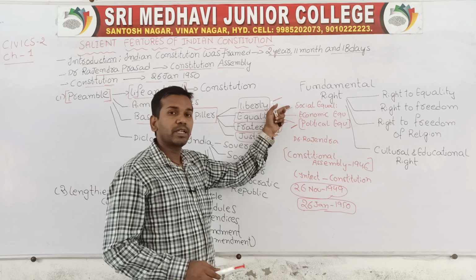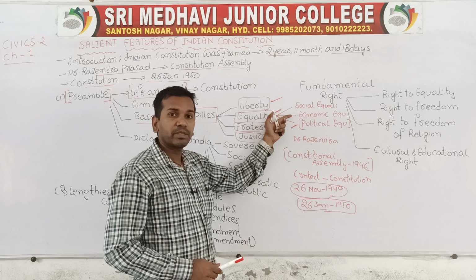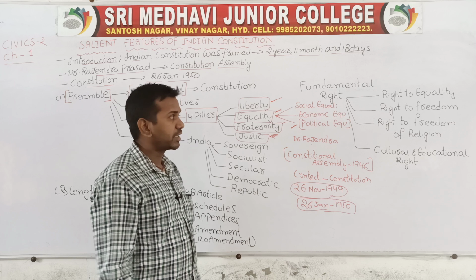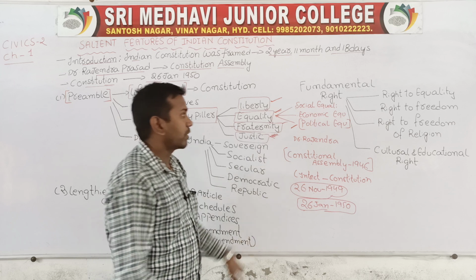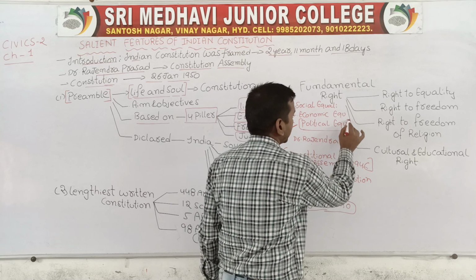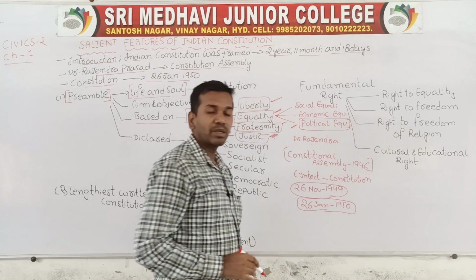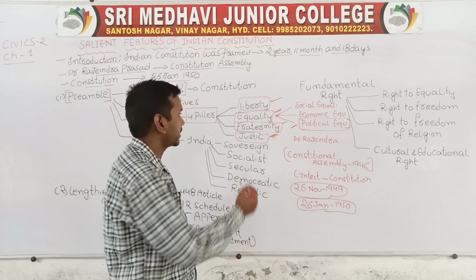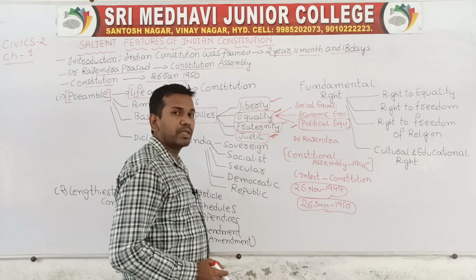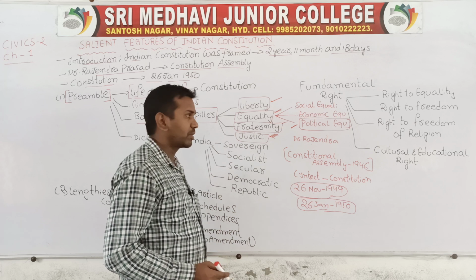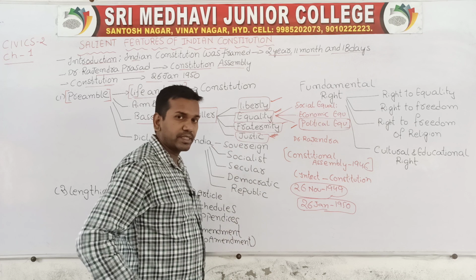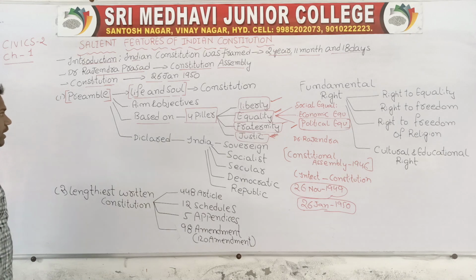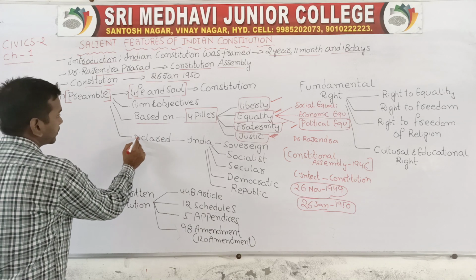In society, when all the people are equal, that is social equality. In economic terms, when all the people are equal in terms of have and have not, rich and poor, that is economic equality. And political equality: overall we have achieved one equality, and that is political equality. Political equality in the sense that all the people who complete 18 years of age have the right to vote. Everybody has the right to participate in government. Fraternity we have discussed: whenever the people have friendly and brotherhood relations among themselves, that is called fraternity. And justice.